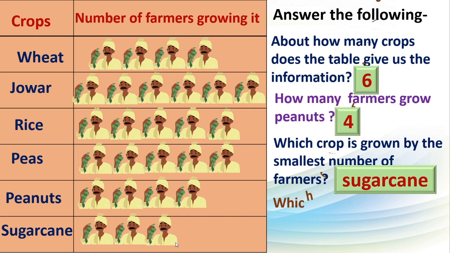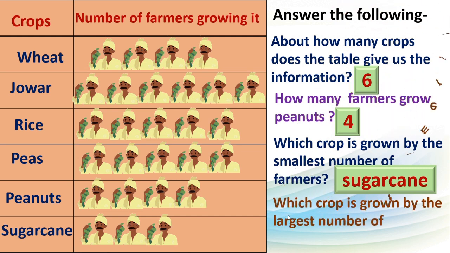Next. Which crop is grown by the largest number of farmers? Yeah? Here, correct. Jawar, because here we can see so many farmers. Isn't it? The answer is jawar. See dear children, how this table helped us to give the proper and perfect answers for these asked questions. Isn't it? This is called as handling data.